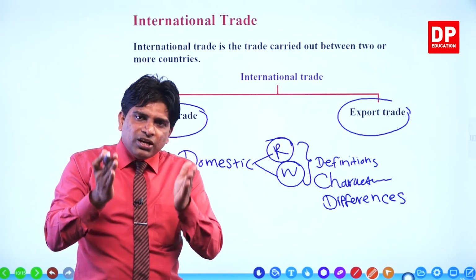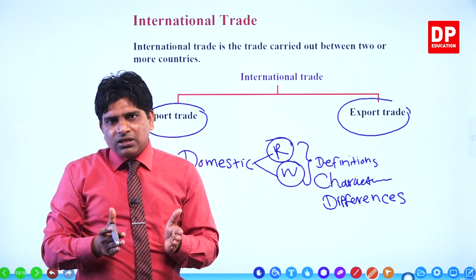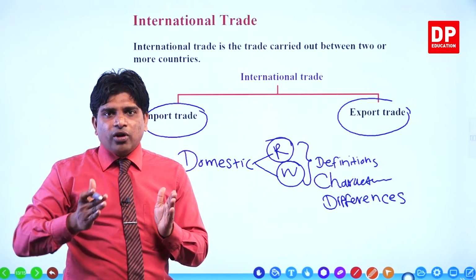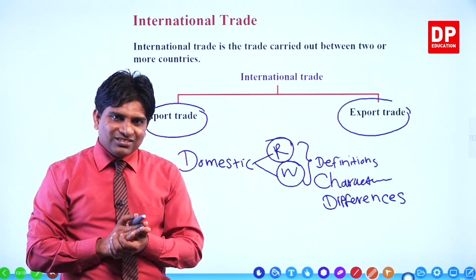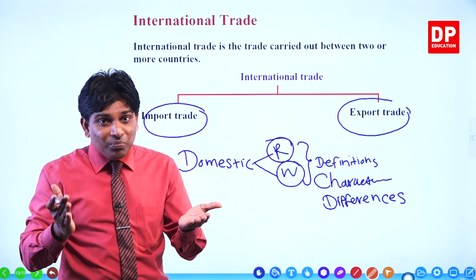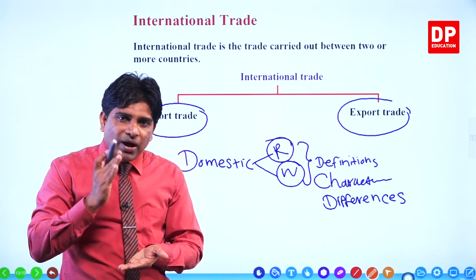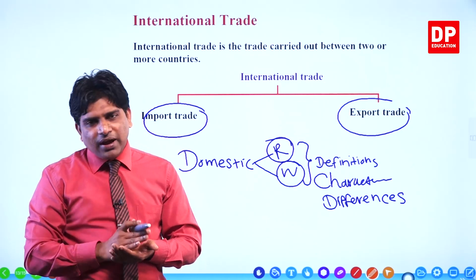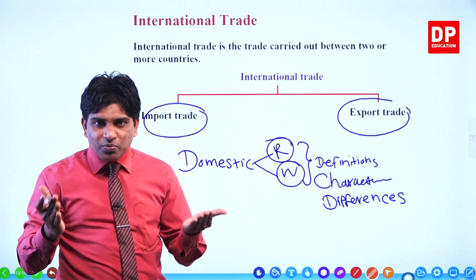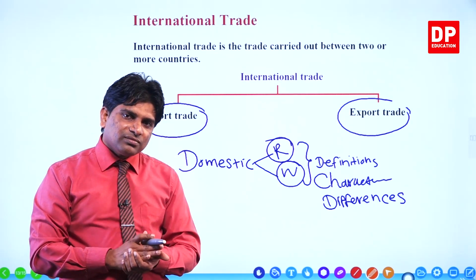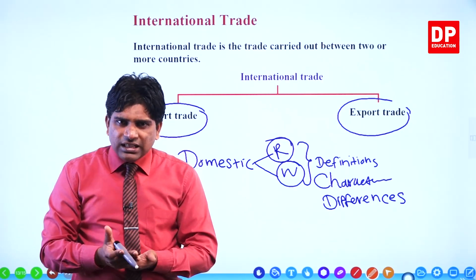Example, Sri Lanka buys crude oil from European countries. Import or export? Import. Sri Lanka buys vehicles from Japan. Import or export? Import.